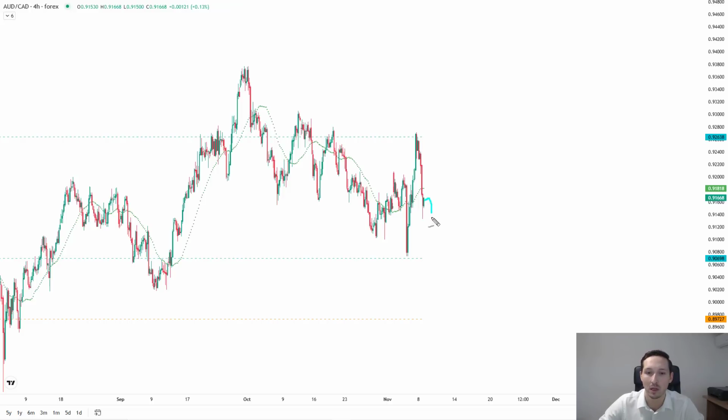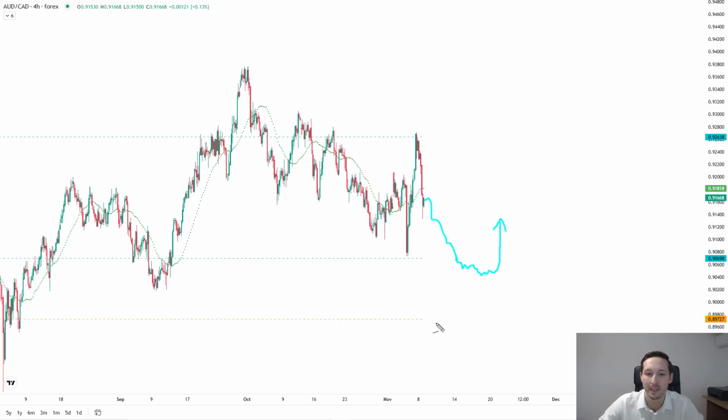What I want to see is I want to see this ideally come down, breach the 0.90698. Now, if we breach this level, we turn oversold intra-week in a market that I want to be long or looking for buying opportunities. I'm going to be dropping down below this level to start to look for reversal patterns for a 1 or 2 day reversal to the upside.